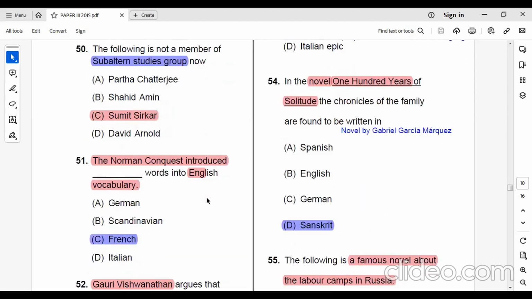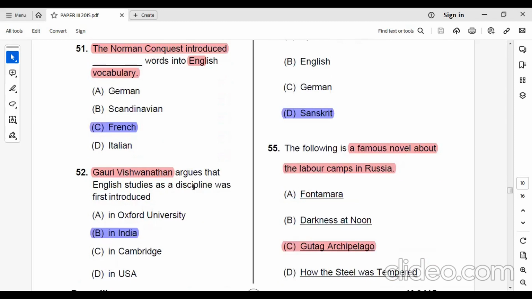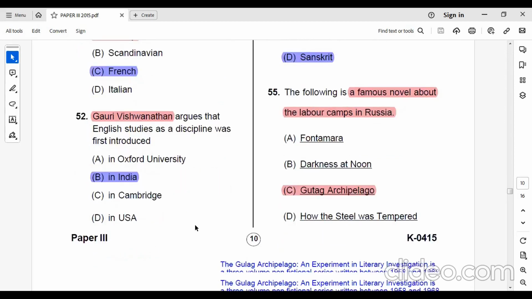The Norman Conquest introduced French words into English vocabulary. Gauri Viswanathan argues that English studies as a discipline was first introduced in India.